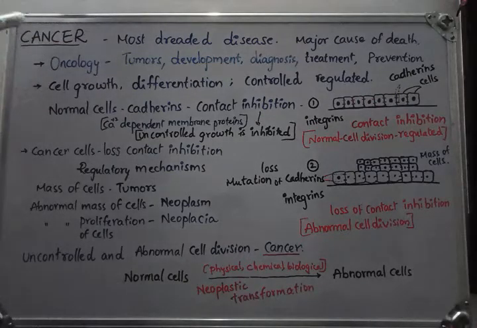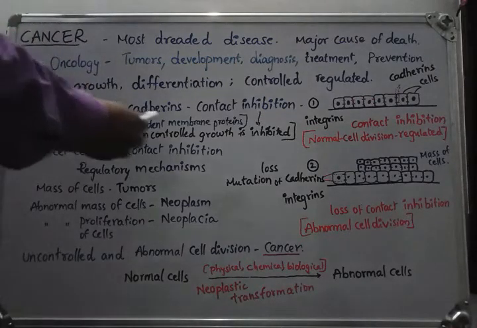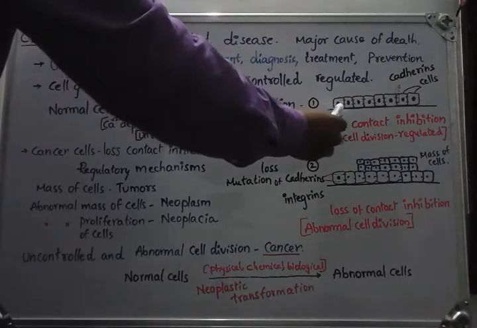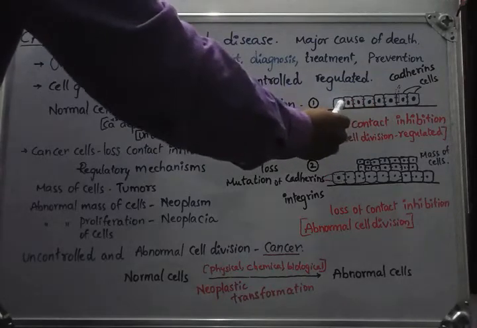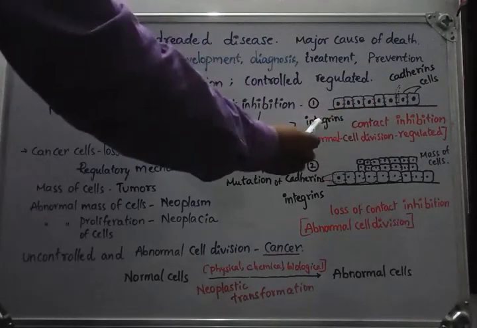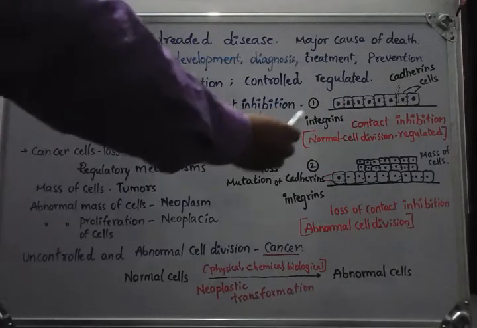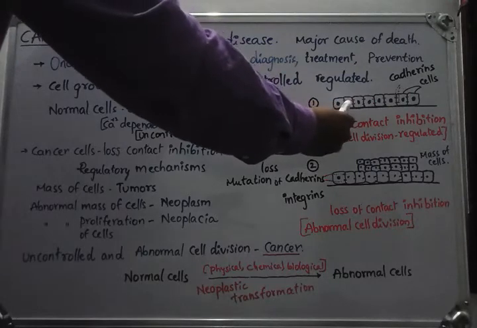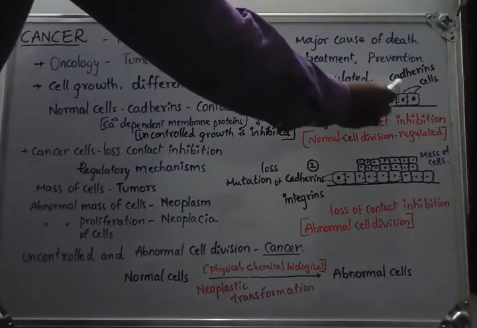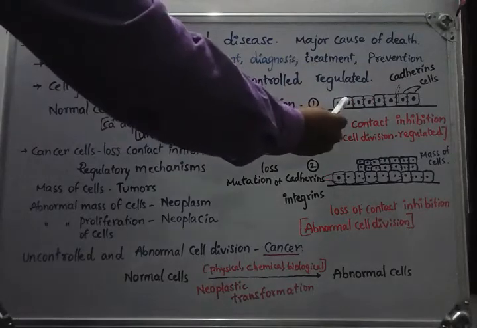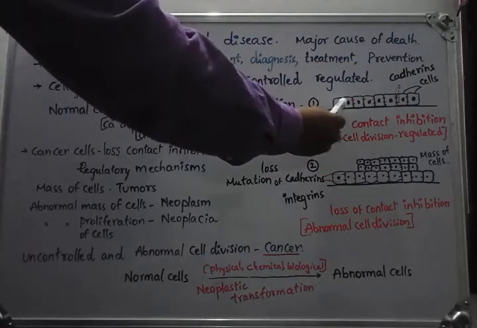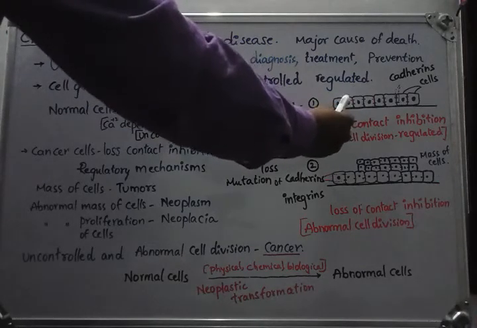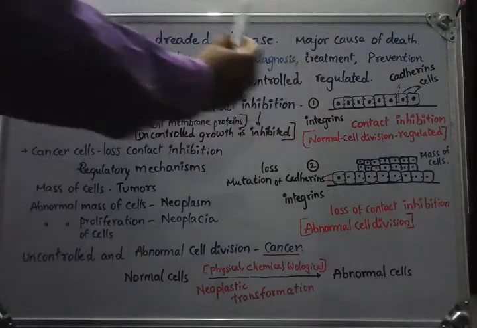Now how cell division is controlled in normal cells, we can observe with the help of a diagram. Carefully observe. Here there is a basement membrane to which a number of cells are attached with the help of integrin proteins, and the cells are also attached to each other by means of junctions called cadherins. So if the cadherins are properly functioning, the cells are able to communicate with each other and they can control a number of processes.